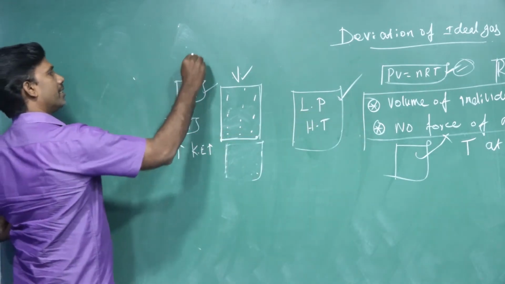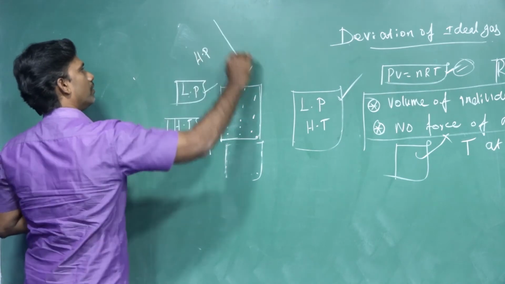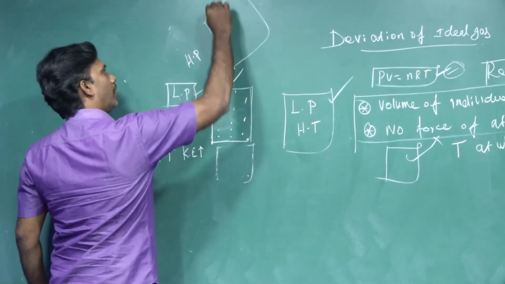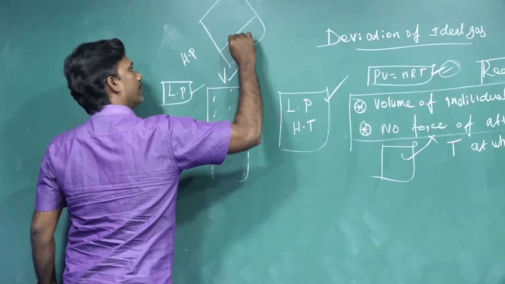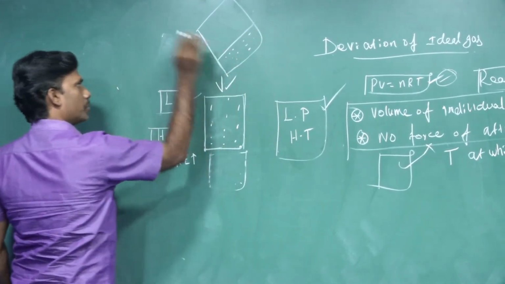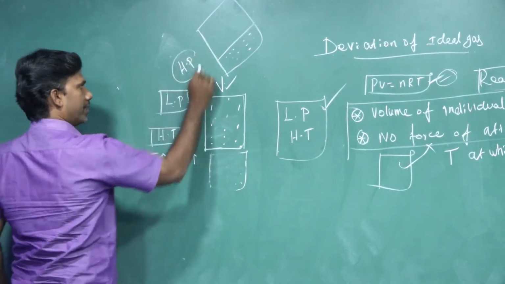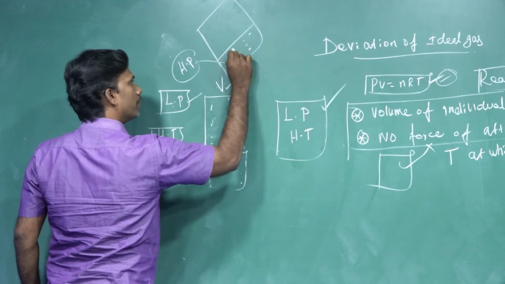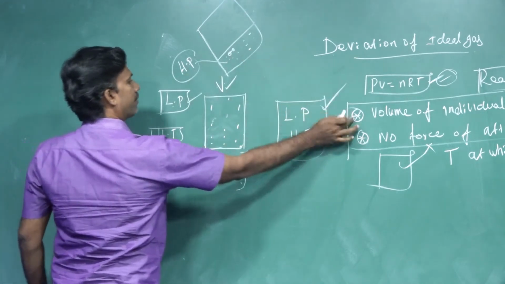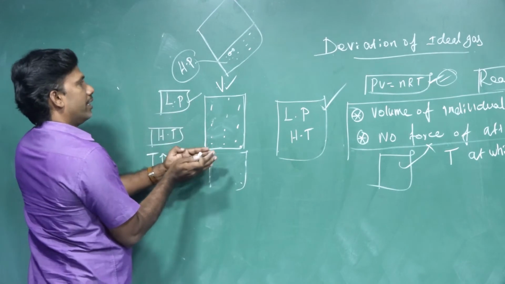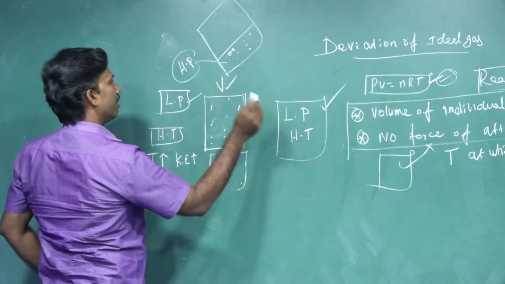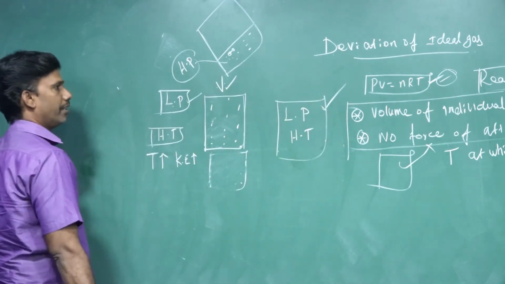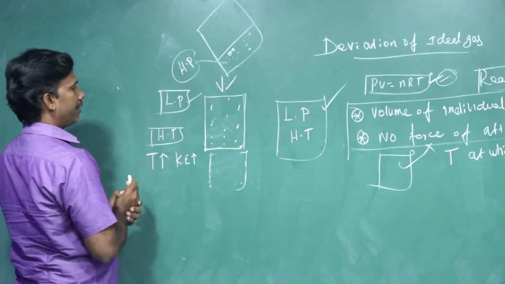So what happens when the pressure increases? At high pressure, the pressure increases and volume automatically decreases. All those gaseous molecules are very close to each other. There is a possibility of force of attraction between these molecules. So they deviate from these two assumptions: volume is considered and the force of attraction is also there. So at high pressure, the real gas tends to deviate from ideality.